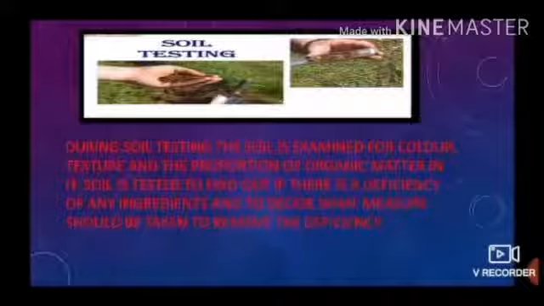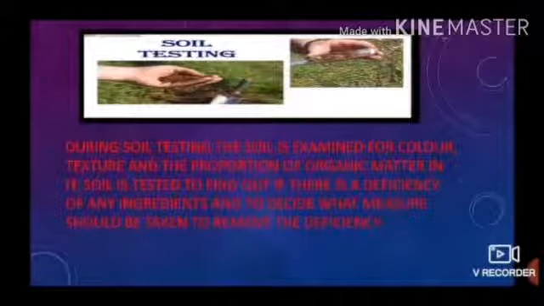The soil sample collected for testing is dried in an open space in the shade for 8 to 10 days and later sifted through a sieve. The pH and the electrical conductivity tests are important to determine the soil characteristics.